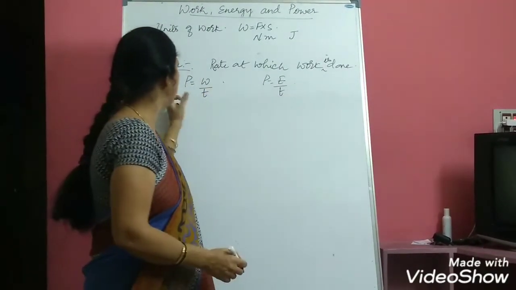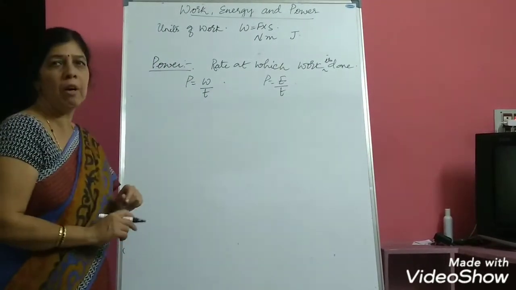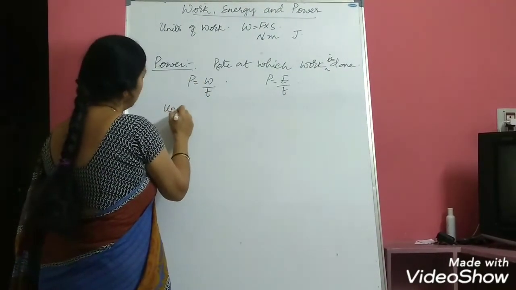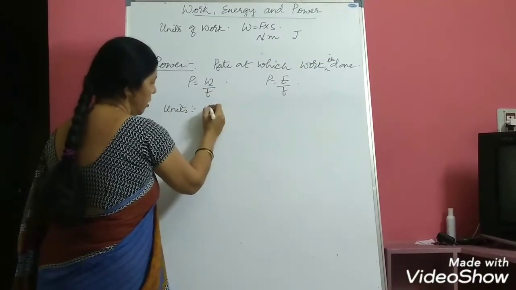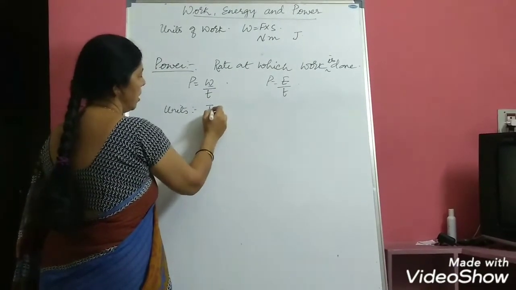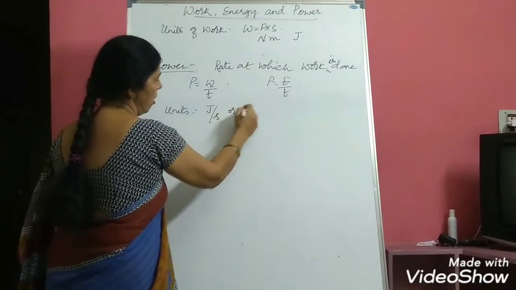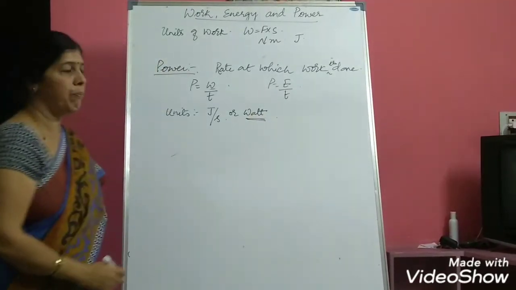But we shall concentrate on this formula, P is equal to W by T. This is the general formula for power. Now, units of power also we know. Work done is measured in joule, time is measured in second. So joule per second, also called watt, is the unit of power.